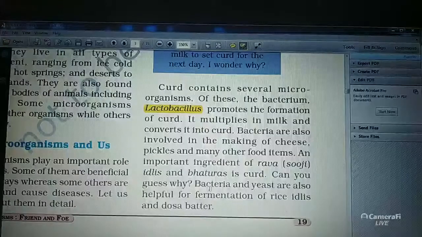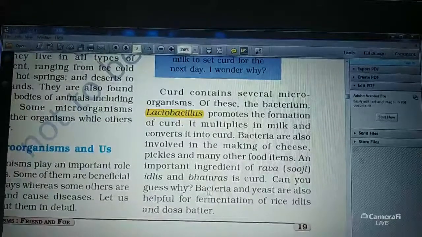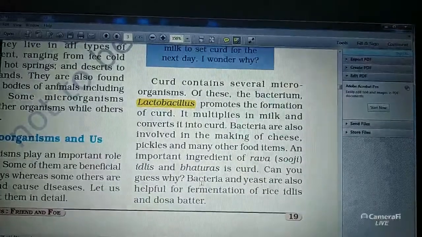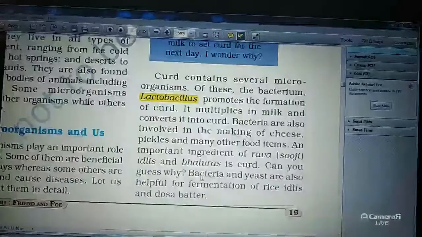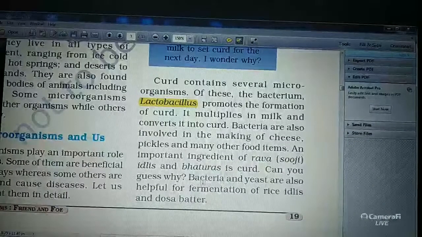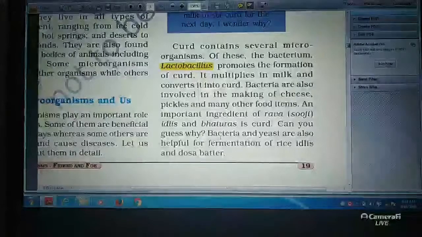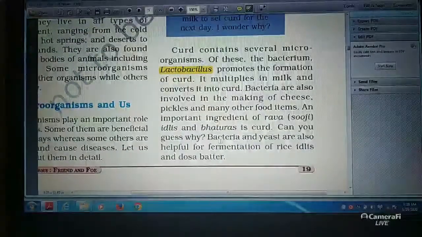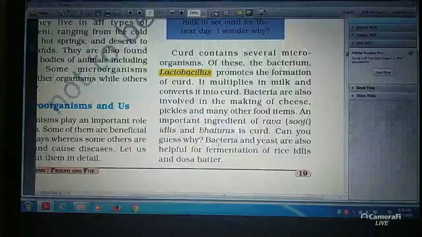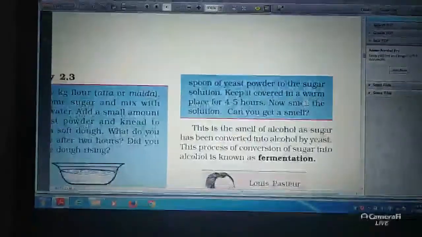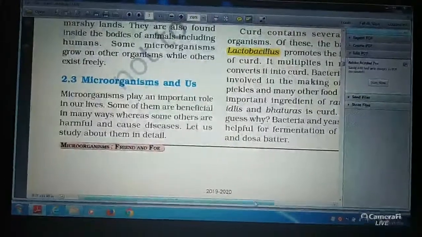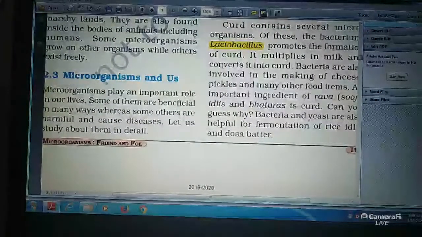Lactobacillus helps in the formation of milk products like curd and cheese. Yeast helps in the formation of alcohols. We have seen that first of all, lactobacillus promotes the formation of curd.